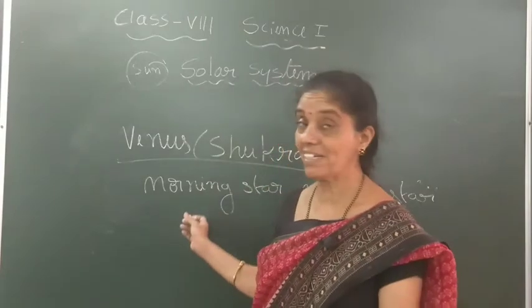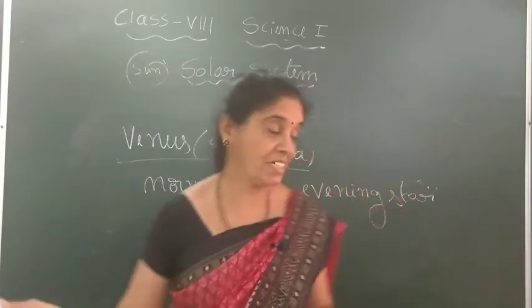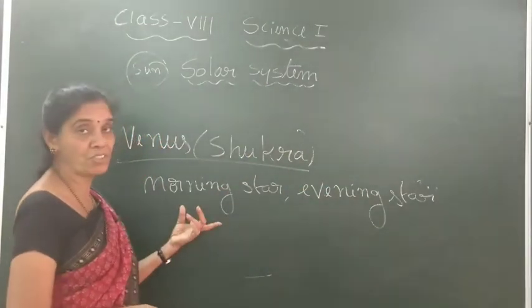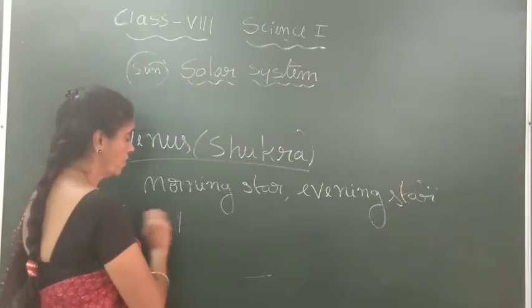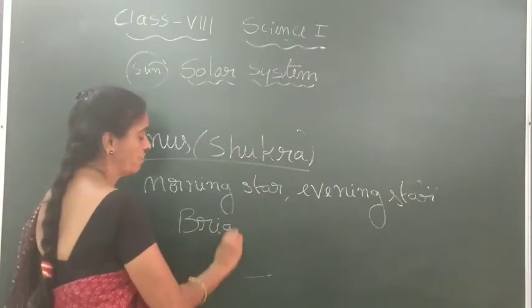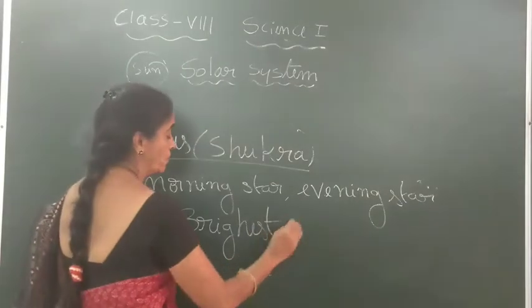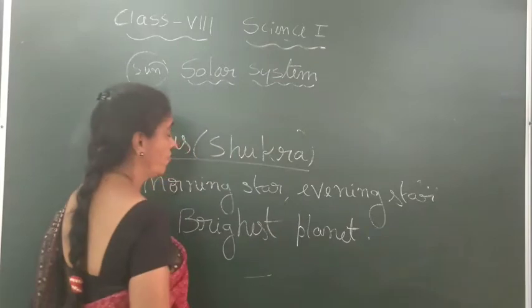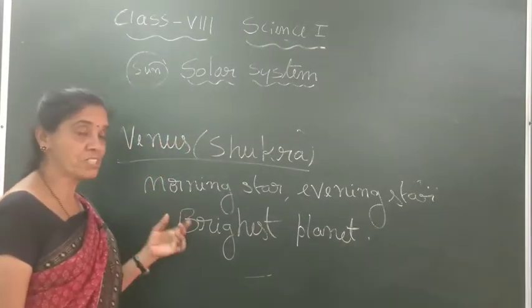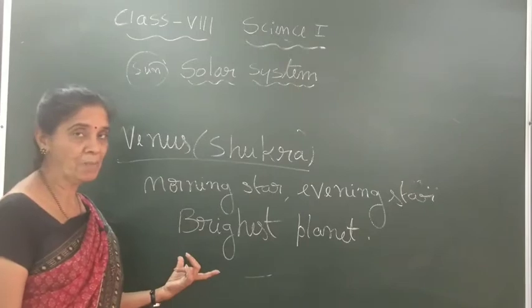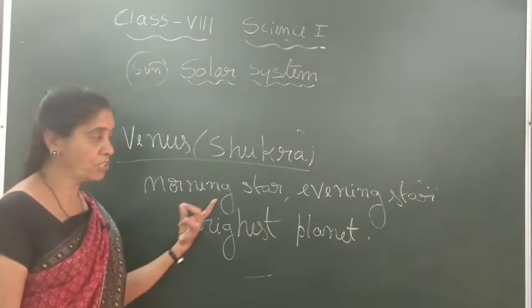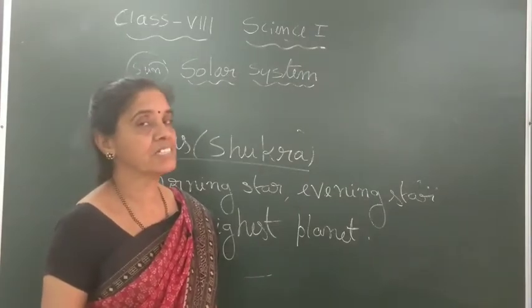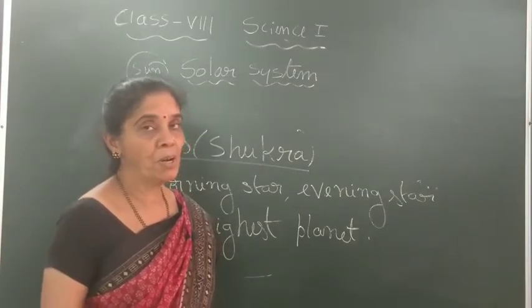In the sky, this is the brightest planet. So during evening time or sometimes during morning time, you can observe this planet. It is the brightest, so you can very easily observe it. Brightest planet in the solar system. Which one? Venus. It has got the name because it is much brighter. It is easily recognizable during morning time sometimes, or during evening times, after sunset. So it is called morning star or evening star.